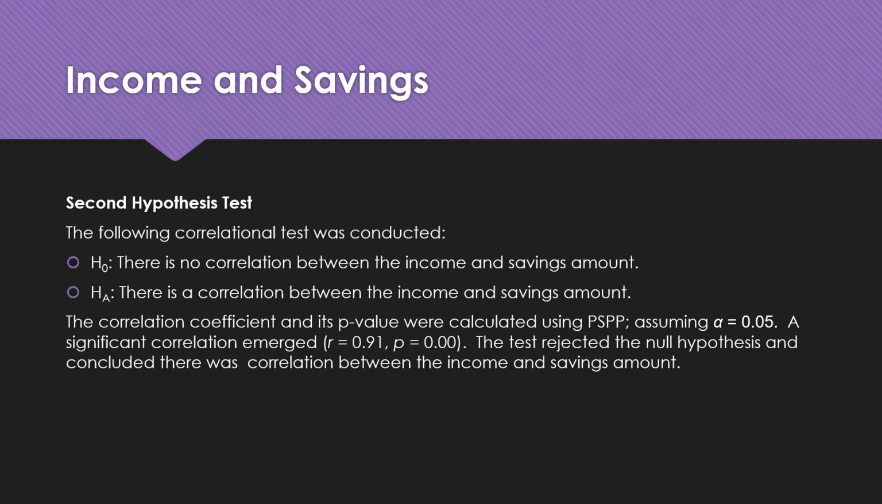of 0.91 and the p-value equaling 0.0. With those values, the test rejected the null hypothesis and concluded that there was a correlation between income and savings amount.